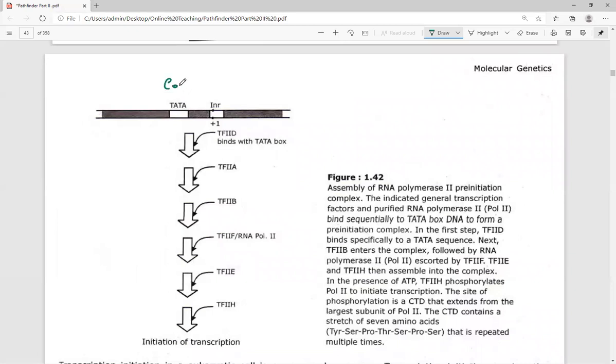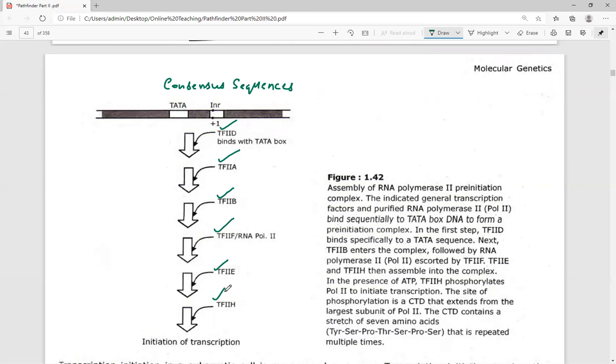These two are the consensus sequences which are present. And to these consensus sequences, TFIID, TFIIA, B, F, E, and H are going to bind. So these are all the different types of transcription factors that are going to bind and initiate the process of transcription.